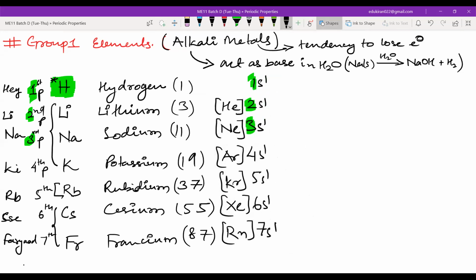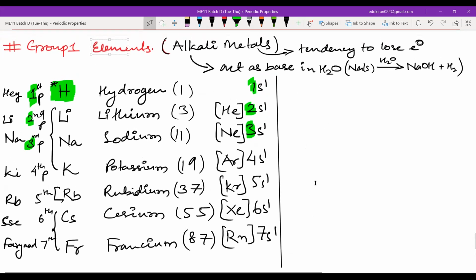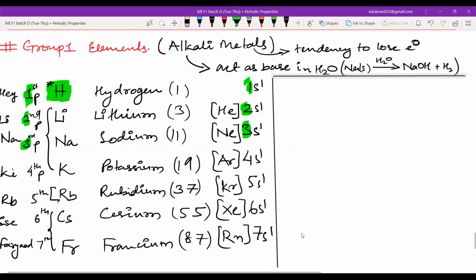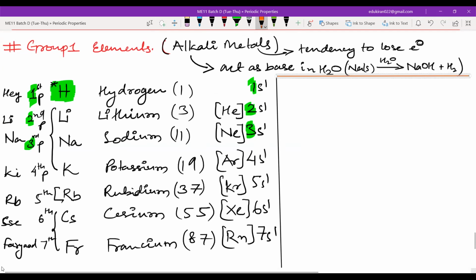Now here I will write the general electronic configuration.